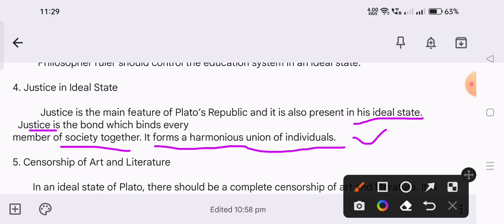So here he also gave importance to justice in his ideal state. Without justice, no one can maintain the society, no one can peacefully survive their life. So that's why he also focused on justice in his ideal state. This is the main and prominent concept.